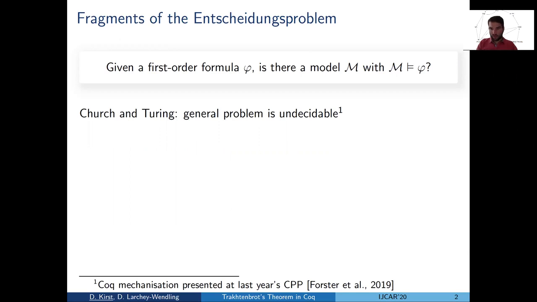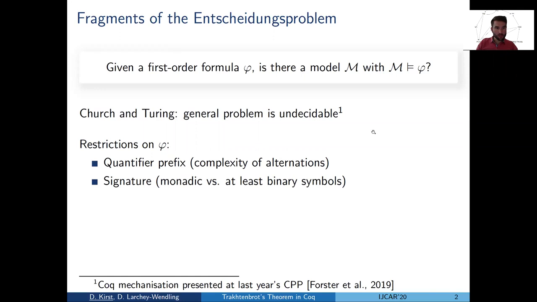So the general fact is undecidable, that's okay, but are there fragments that are decidable? That's a question one can ask. And there are a few dimensions where one can restrict the problem and then look at another classification. So either one can look at syntactic restrictions, for instance, on the quantifier prefix, where very simple complexity indeed gives us decidable fragments. Or one looks at the signature of non-logical symbols, and here the general rule of thumb is that only binary symbols introduce undecidability in the first place.